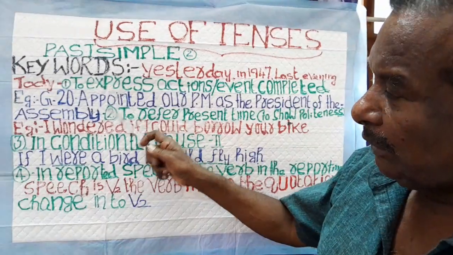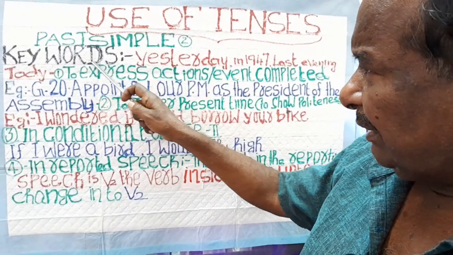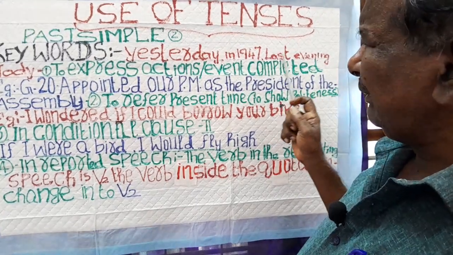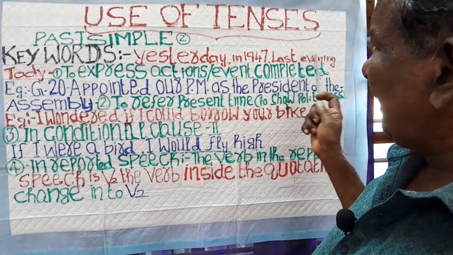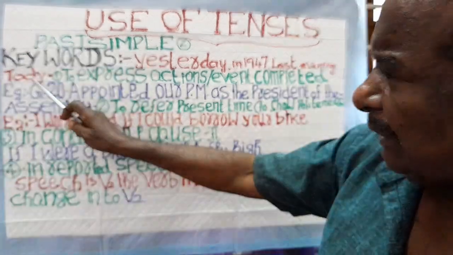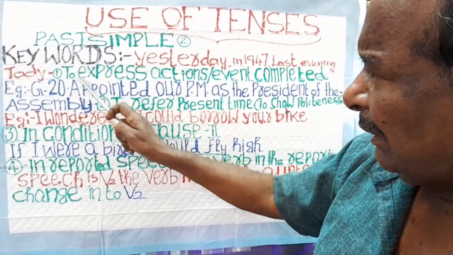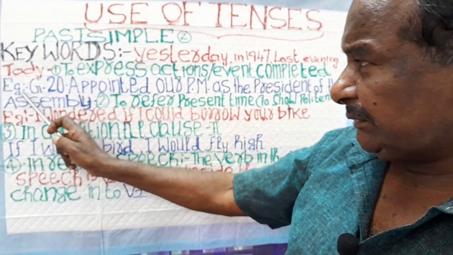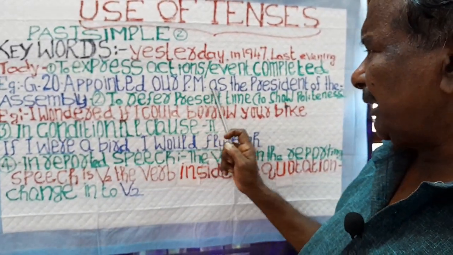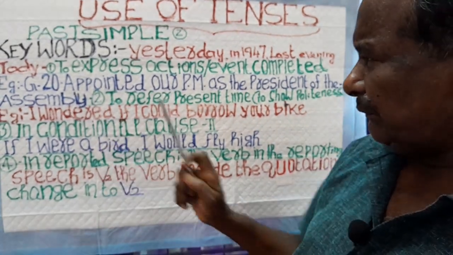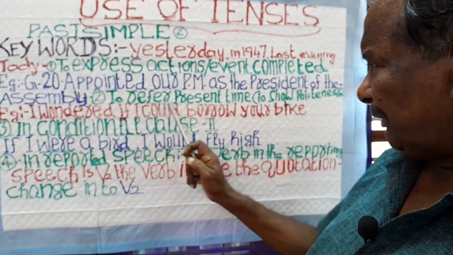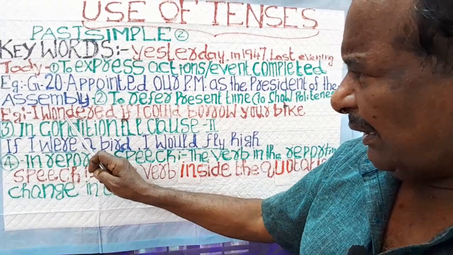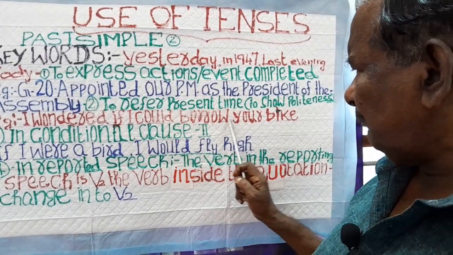Thus, I have given four rules. Keywords are yesterday, in 1947, last evening, last month, last event, etc. Here, today, the first rule is to express action or event completed. Example, G20 appointed our Prime Minister as the President of the Assembly. Next thing is to refer to present time or to show politeness. Example, I wondered if I could borrow your bike.